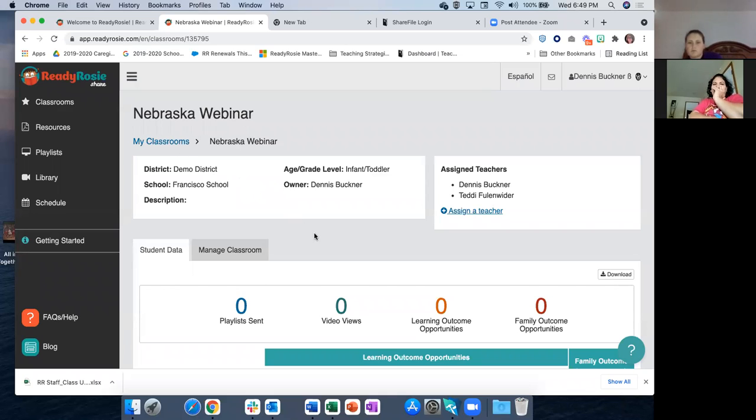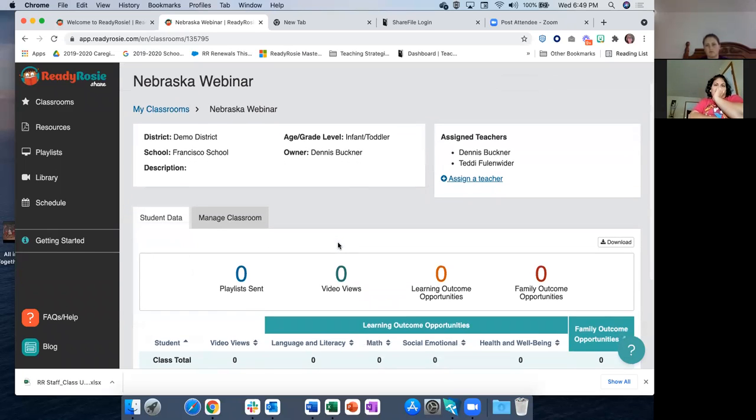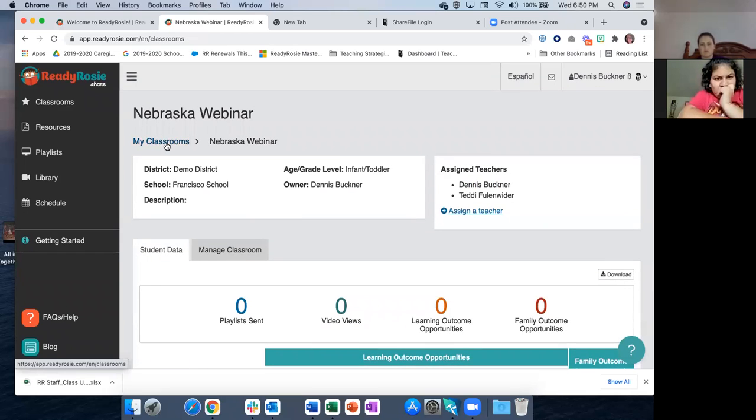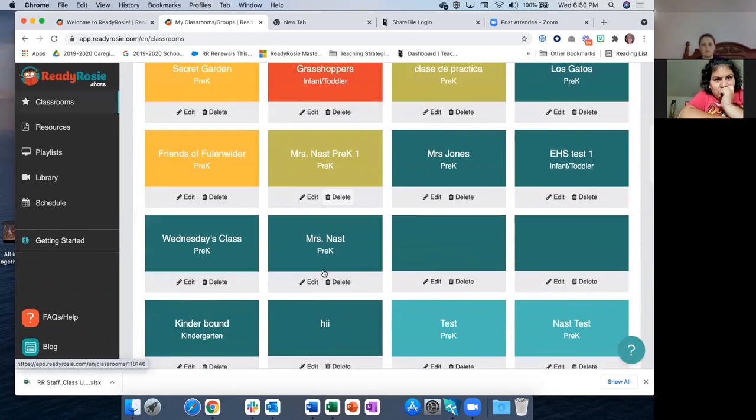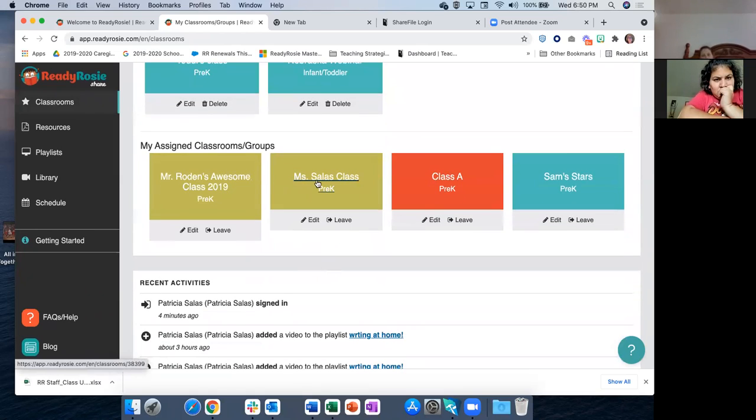So what we recommend, just from best practice from other people who have used Ready Rosie and have 95, 100% engagement with their families, is whatever date they initially send that invitation out, they put a reminder in their phone, on a sticky note, on their back door, wherever they put reminders for themselves, to go in and resend the invitations that have not yet been accepted. So I'm going to show you how to do that, but I'm going to go to a class that actually has some stuff down here in my demo class.